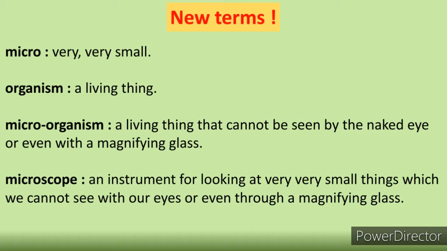Now the last word is microscope. Microscope is an instrument for looking at very, very small things which we cannot see with our eyes or even through a magnifying glass. Micro means very small, organism means a living thing, microorganism means very small living thing, and microscope means an instrument which is used for looking at the very small microorganism.